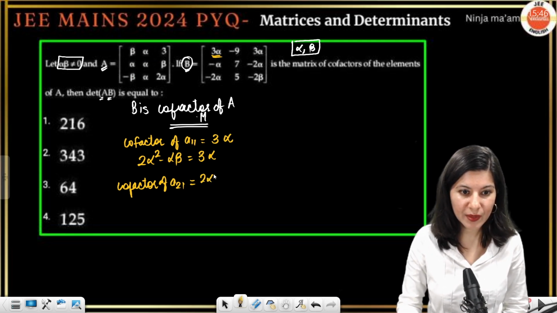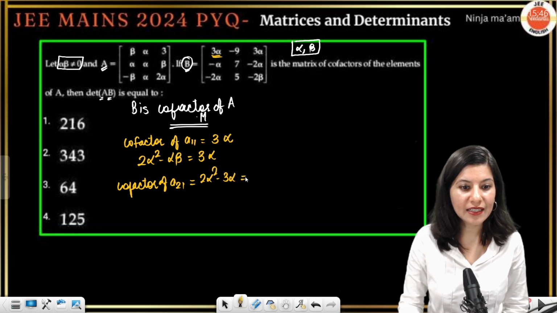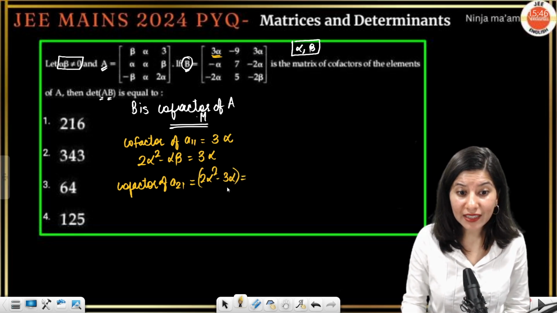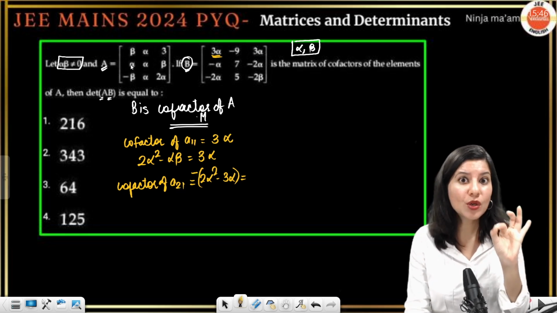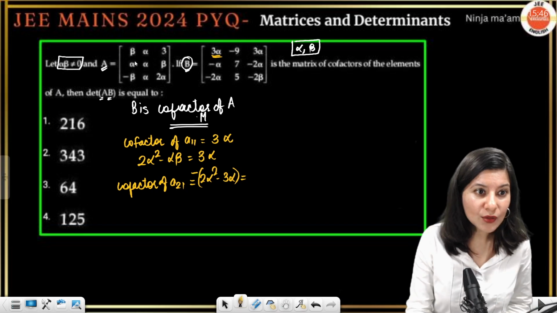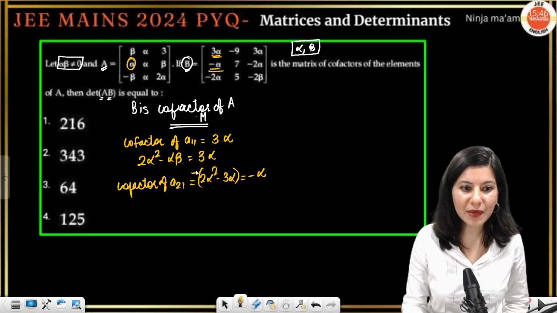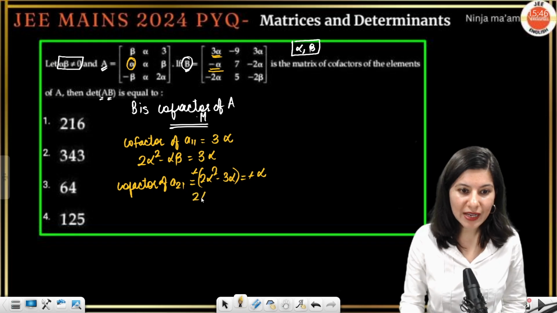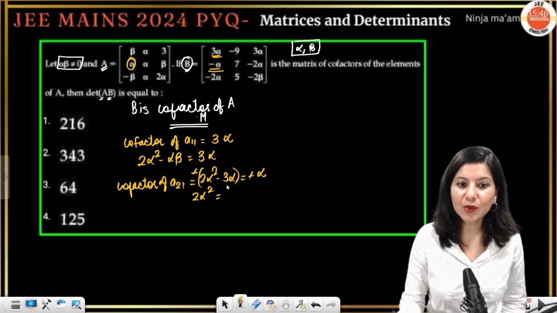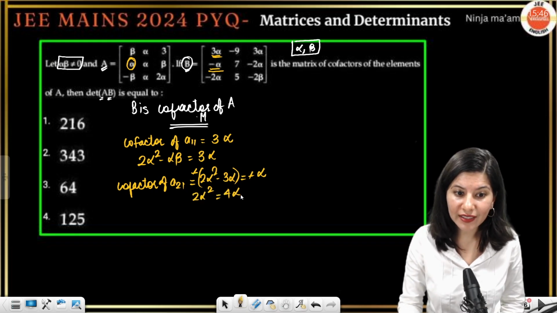And with which sign? Sign also we have to take care of. Cofactor of A21 will be negative, because 2 plus 1 is 3. This position will hold a negative sign also. And now the cofactor of this is minus alpha, right? So we just need to equate, minus minus cancel. So 2 alpha square is equals to 4 alpha, correct?